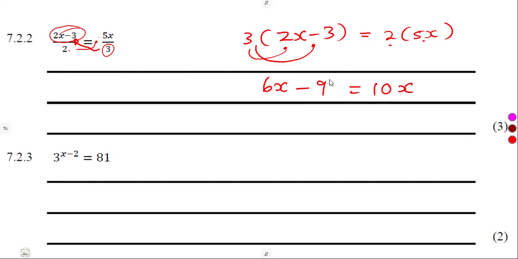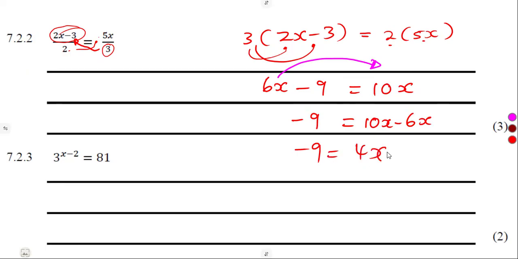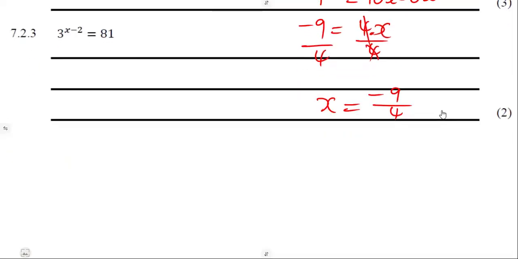So collecting the like terms, guys, we can even bring the minus here, whatever you want, or you can leave it that side as minus 9. Then we take the 6x to the other side of the equation. The moment it crosses the equal sign, it changes the sign. So that's 10x minus 6x. Minus 9 is equal to 4x. 10 minus 6, that's 4. So to find x, simply divide by what? By 4 both sides. Therefore, x is going to give us negative 9 over 4. As it is like this, you can leave your answer. It's not a problem.